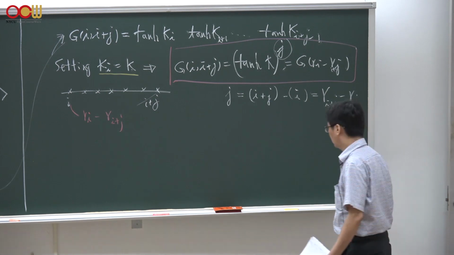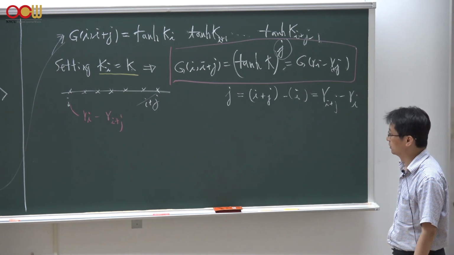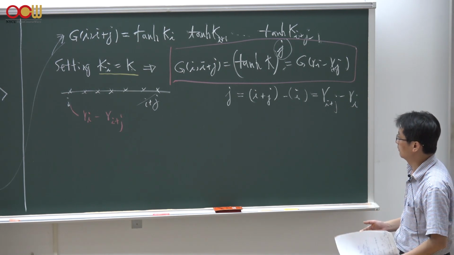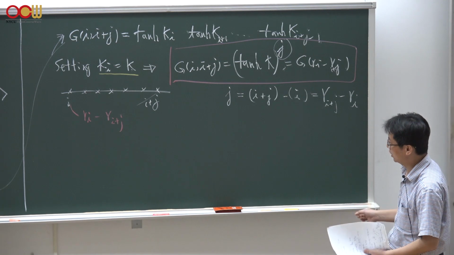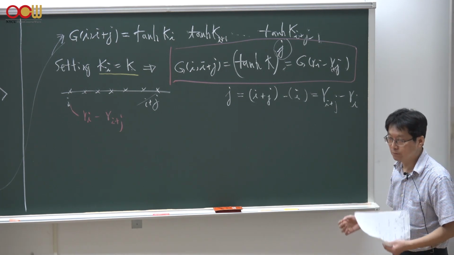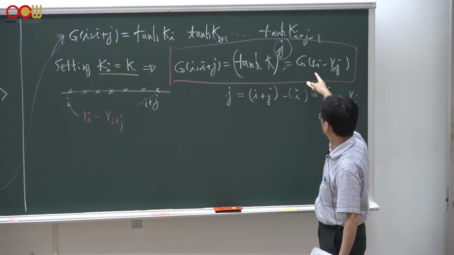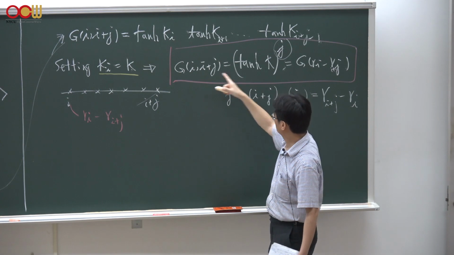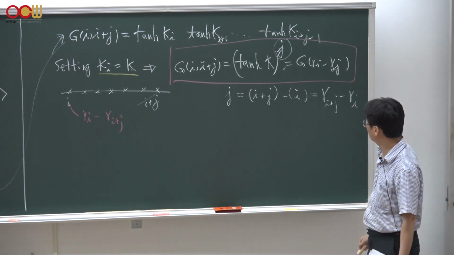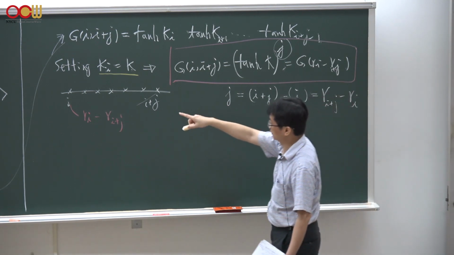So now you get a very good intuition here that the spatial correlation function of the Ising spins between any site i and i plus j is a function of the distance between these two sites. In particular, in the one-dimensional Ising system, this correlation function is the hyperbolic tangent of the coupling constant K to the power of j, where j is the difference between these two sites.